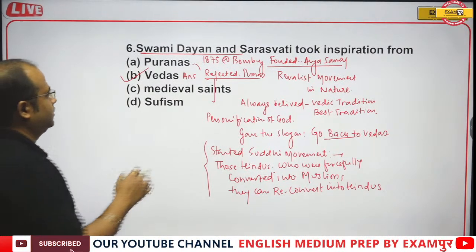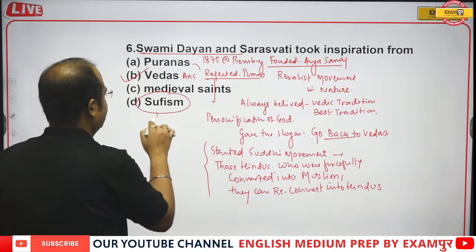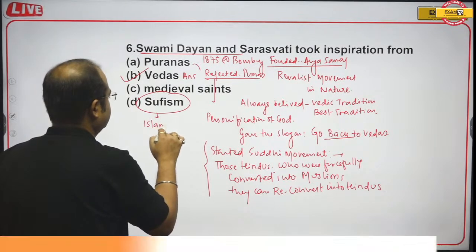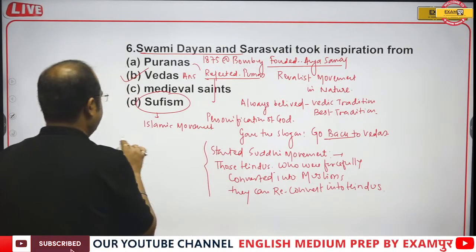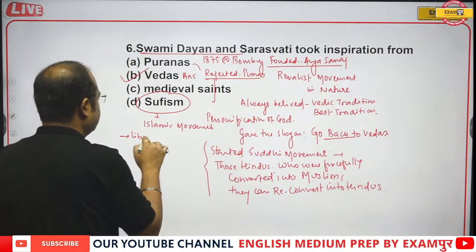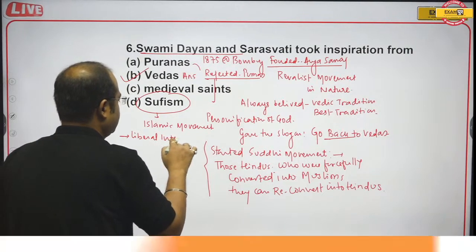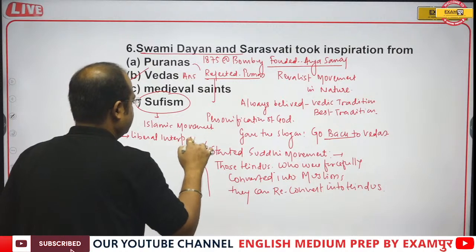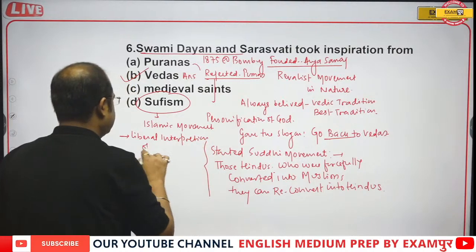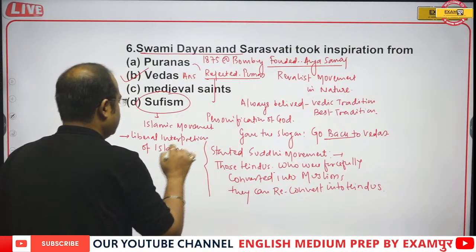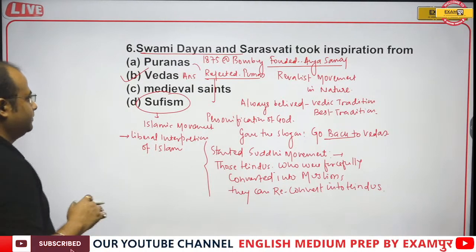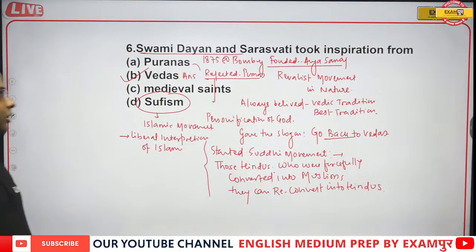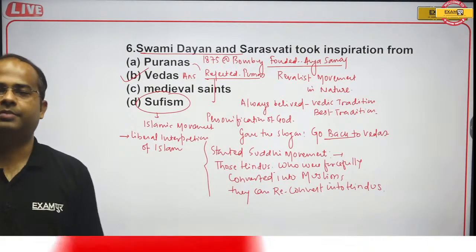And Sufism is related to the Islamic movement. Sufism is the liberal or broad interpretation of Islam.